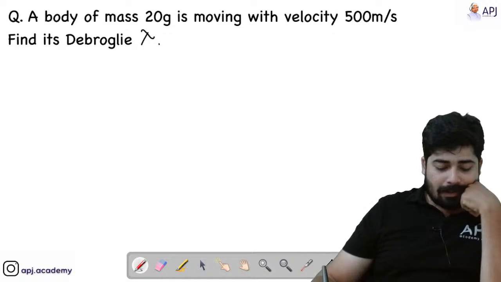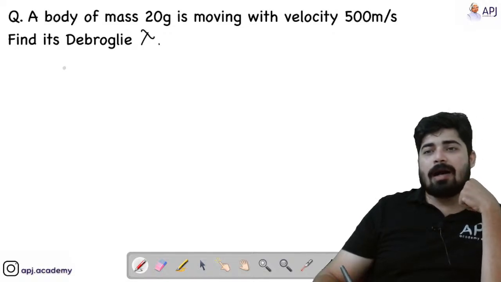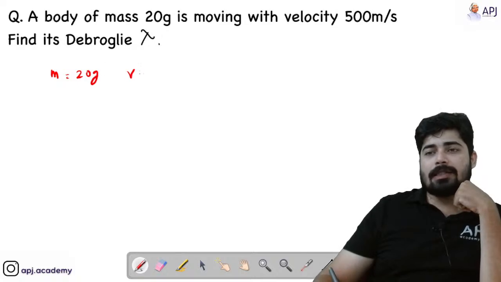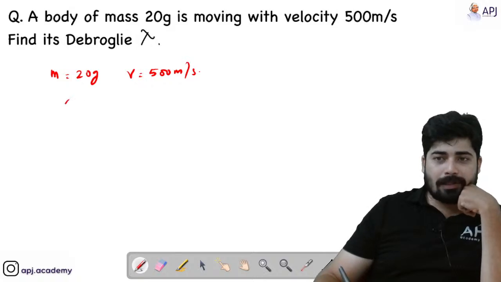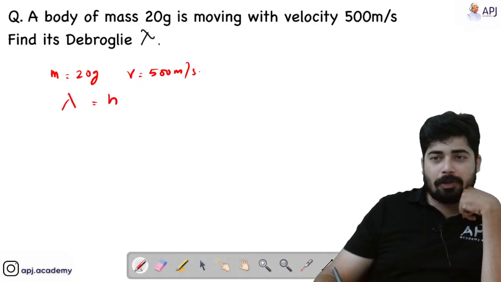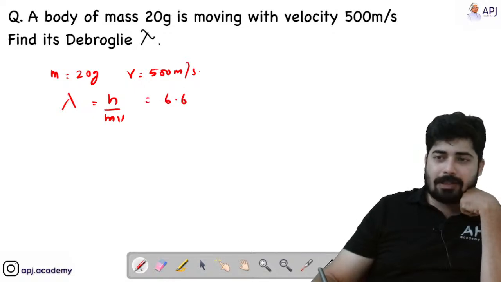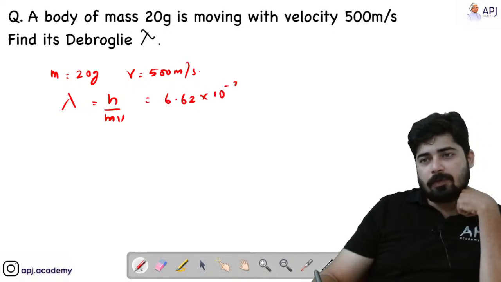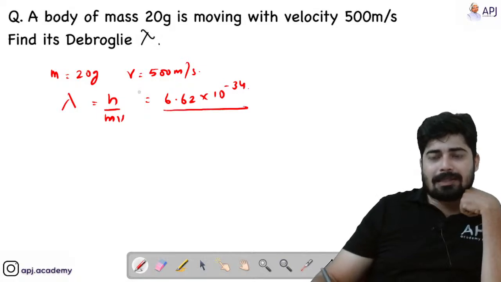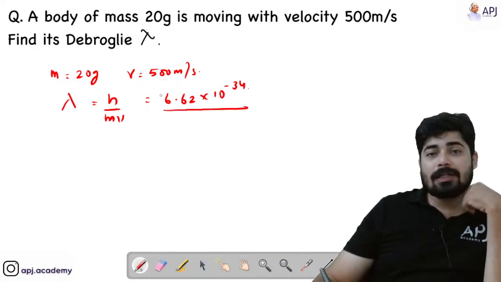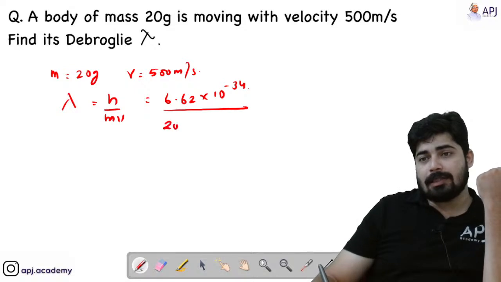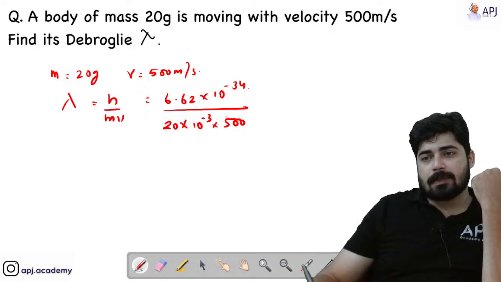Here is a question. A body of mass 20 gram has a velocity of 500 meter per second. You have to find out the lambda. We know that lambda is equal to h by mv. So h is equal to 6.62 into 10 raised to minus 34. Here mass is given in gram, you have to convert it into kilogram. So that is 20 into 10 raised to minus 3 kilogram into 500 meter per second.